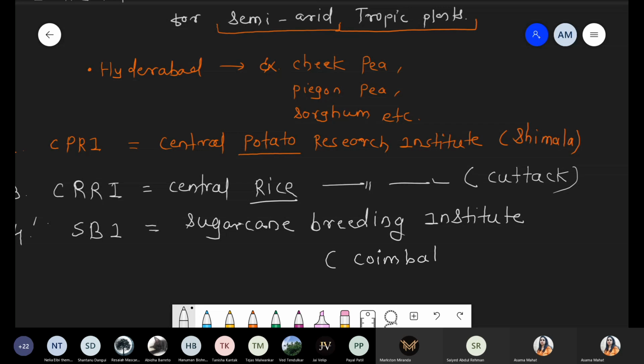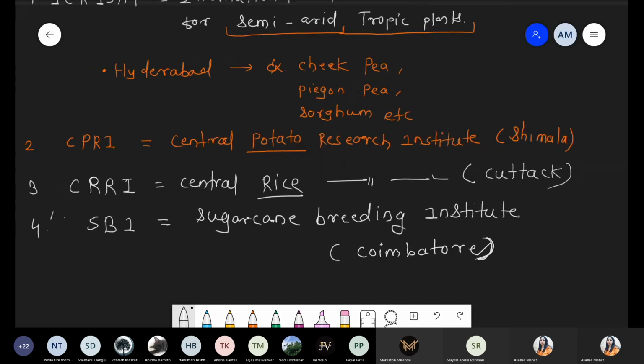That's it. So these are the names of some institutes where germplasm collection centers exist. We have collections of different rice species, sugarcane species, potato species, and some semi-arid tropics plants also. Got it?